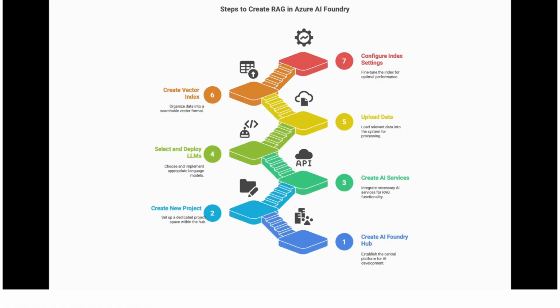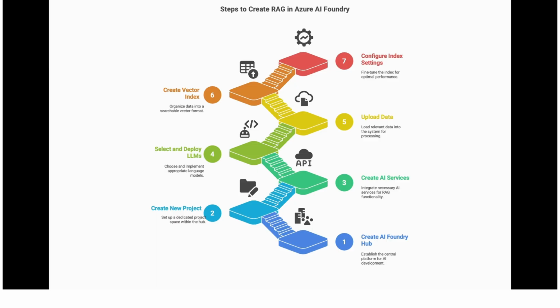And these are the simple steps we need to follow in Azure AI Foundry. Basically there are 4 main steps only, but I divided them into multiple steps so that you can easily understand how it is working. So the first part, we need to create an Azure Hub. This is like the central platform where we need to develop our system, and inside the hub we need to create the project. The project is dedicated to this system only, and then we need to create one Azure AI services. That service is integrated with our RAG functionality.